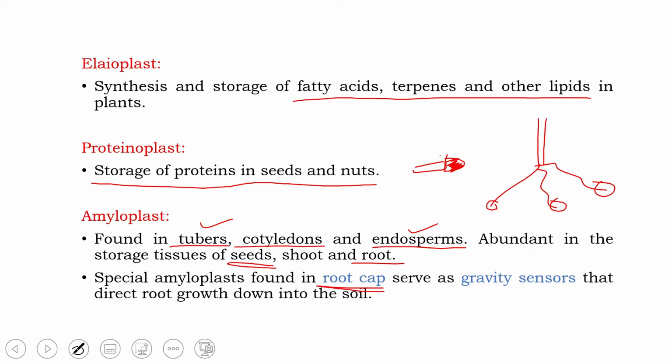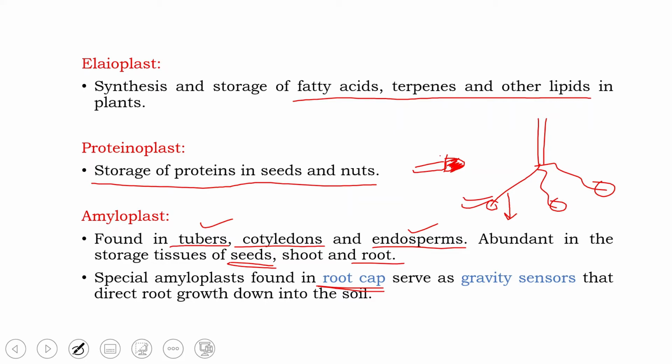So these root cap cells have special amyloplasts which serve as gravity sensors. So these amyloplasts are involved in sensing gravity. So when these amyloplasts present in the root cap sense gravity, that is when the plant knows that the roots have to grow downwards towards the gravity.